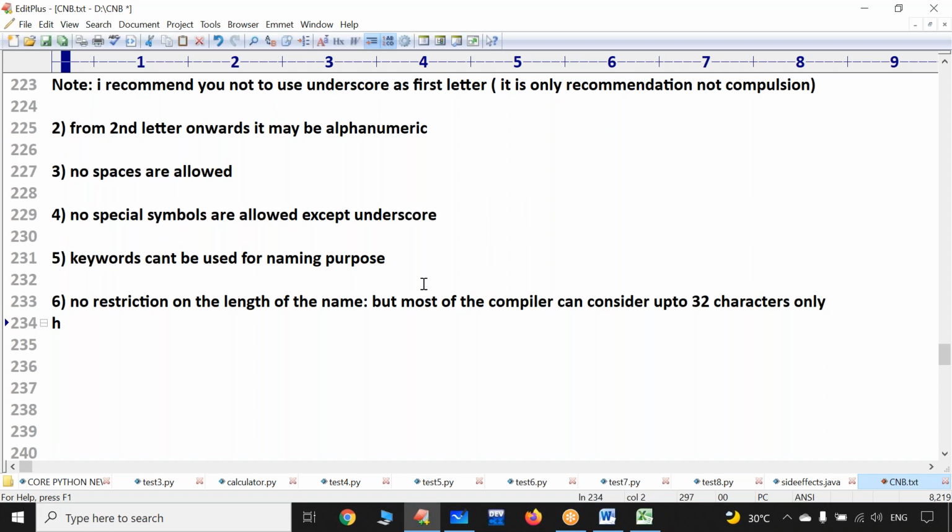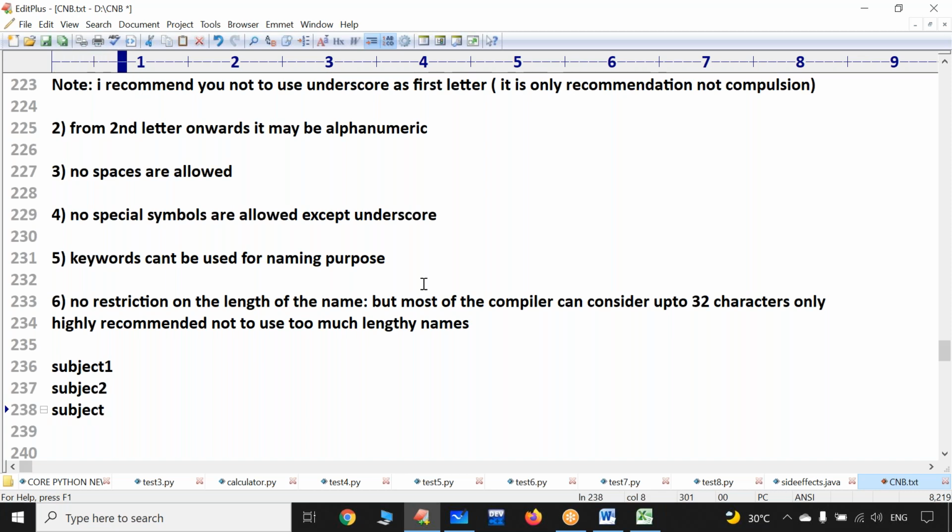Highly recommended not to use too lengthy names. For example, assume you are doing a student application. You want to store the marks obtained by the student in 3 subjects. Then it is better to declare subject1, valid, no problem. Subject2 like this, valid. Subject3 like this, valid.